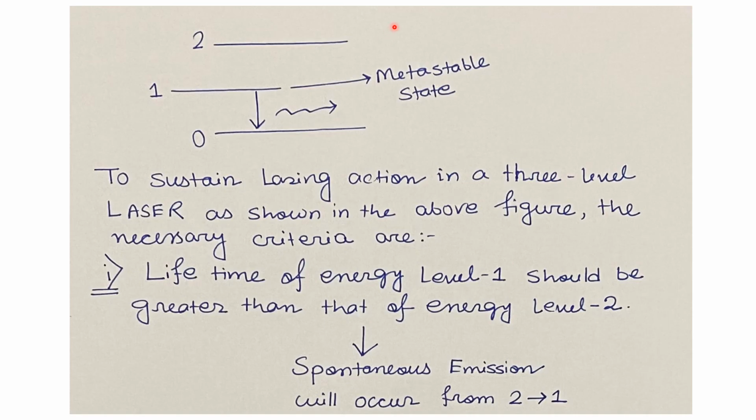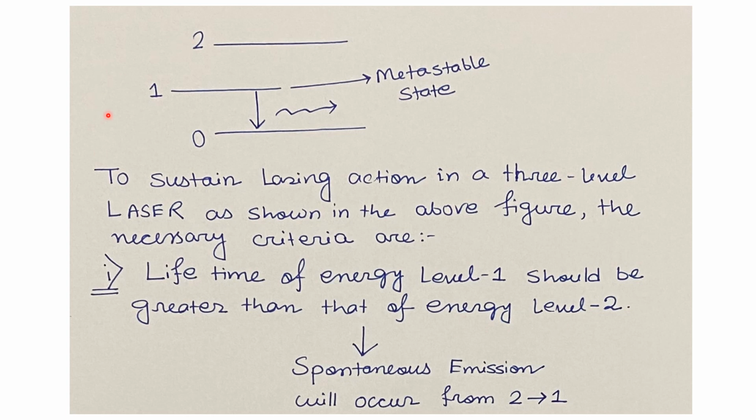In the case of 3-level laser system, we know one intermediate state is required between the ground state and the excited state, and the intermediate state is basically metastable state. In this case, the energy level 1 lying in between the energy level 0 and 2 is our metastable state. To sustain the lasing action in a 3-level laser as shown in the above figure, the necessary criteria are: the first one is lifetime of the energy level 1 should be always greater than that of the energy level 2.